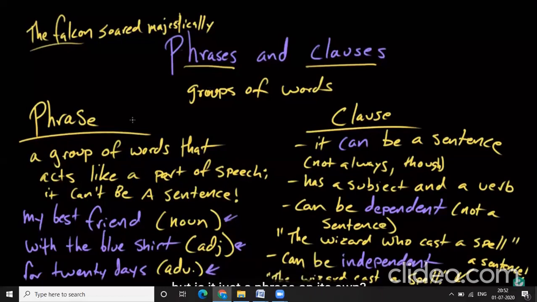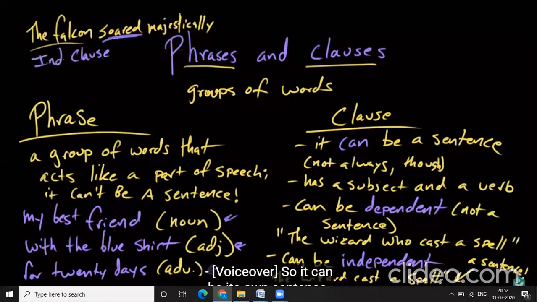Right. But is it just a phrase on its own? I guess I would have to say no, because it's got this verb, soared, and this adverb, majestically. So the falcon soared majestically. I would have to say this is a clause. Would I be right? You would be right. Hooray! That's not only a clause, but it's an independent clause. So it could be its own sentence.